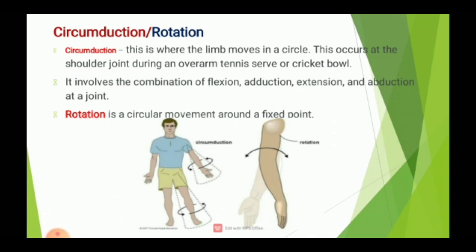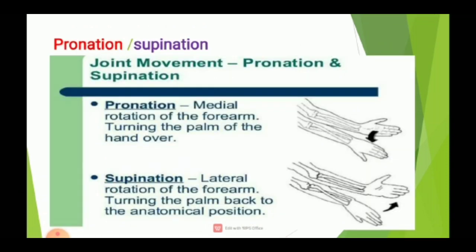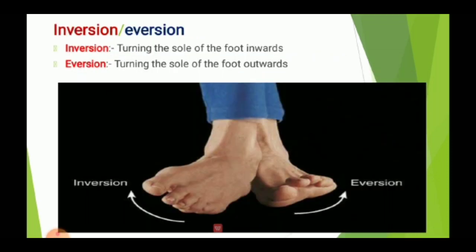And rotation. Rotation is a circular movement around a fixed point. Then pronation and supination. Pronation is medial rotation of the forearm, turning the palm of the hand over. In pronation the palm faces downwards, and in supination the palm faces upward. Inversion and eversion.